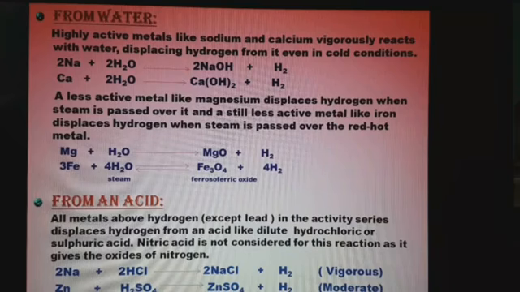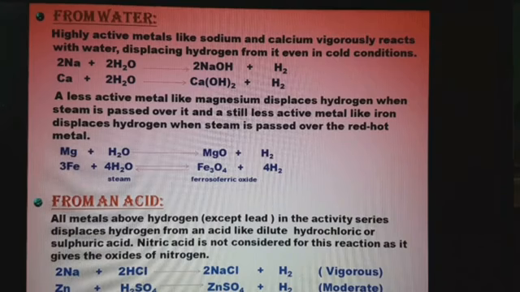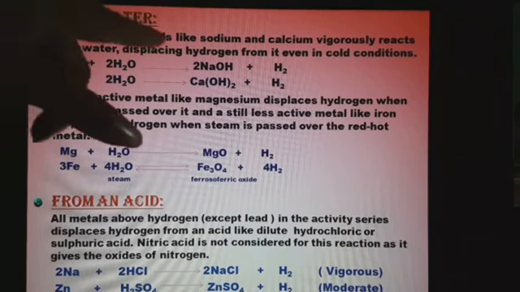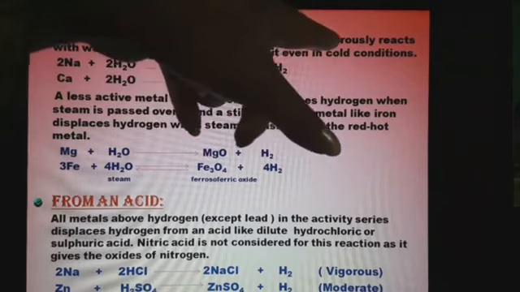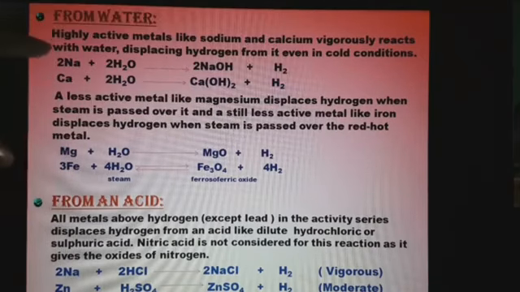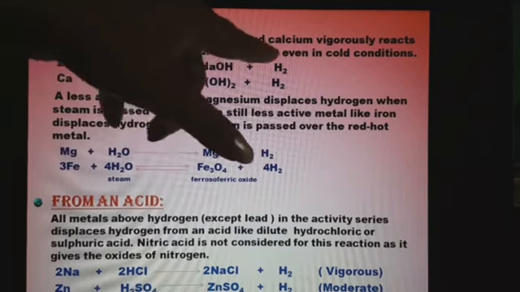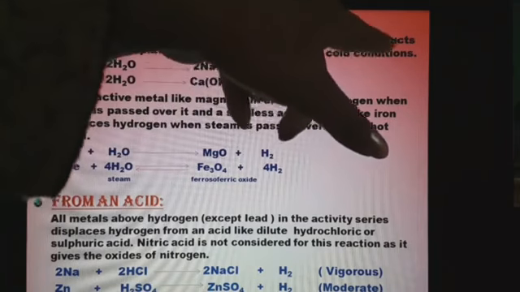Now here we are going to see how some of the highly active metals react. We have already seen that metals which are above the hydrogen are active and can displace hydrogen from the water. So let's see how it happens. Highly active metals like sodium and calcium react vigorously with water, displacing hydrogen from it even in cold condition.